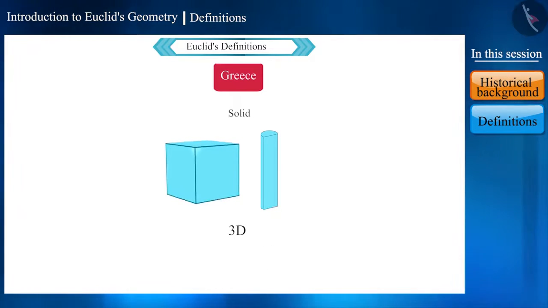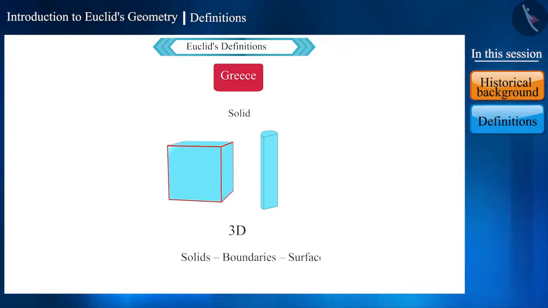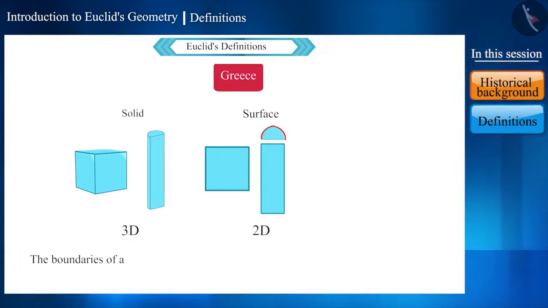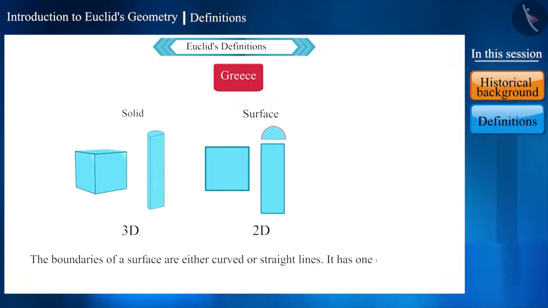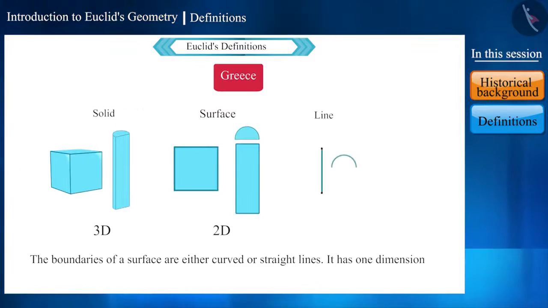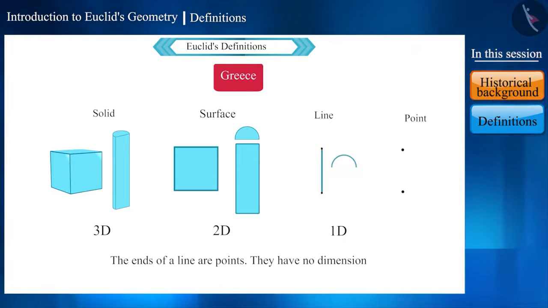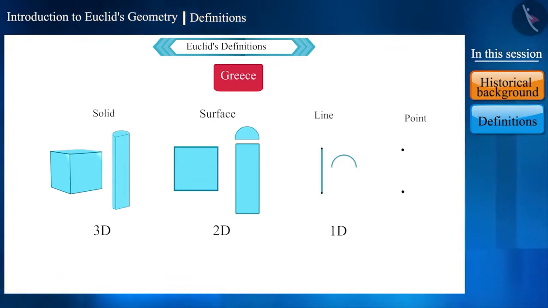Friends, its boundaries are called plane or surface. A surface has 2 dimensions and it has no thickness. And the boundaries of a surface are either curved or straight lines. And it has 1 dimension, that is, it is 1-dimensional. The ends of these lines are points, and they have no dimension.